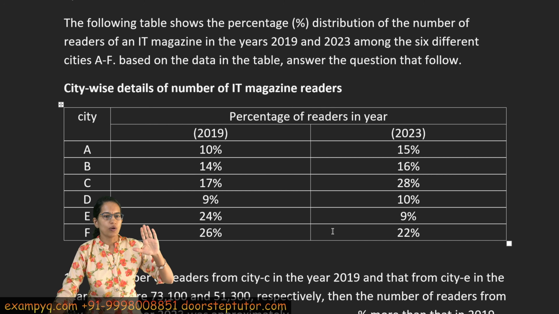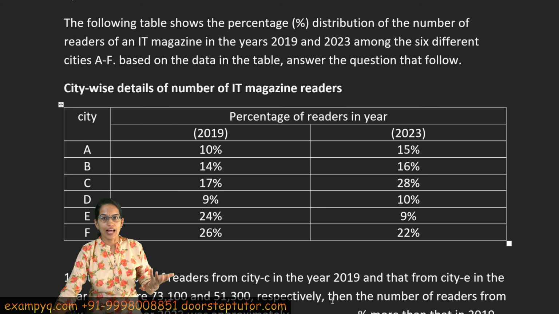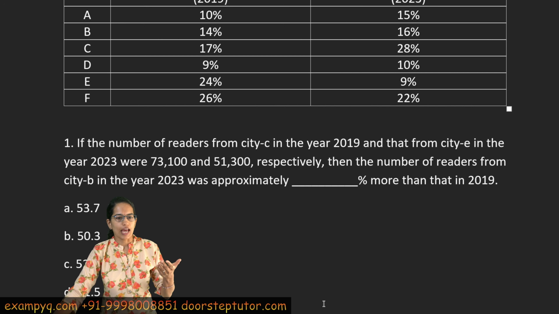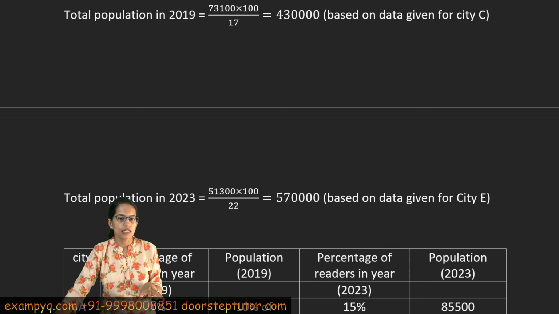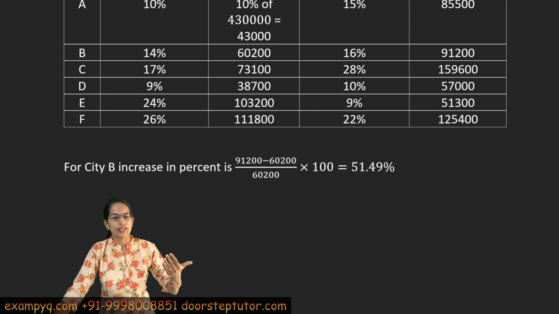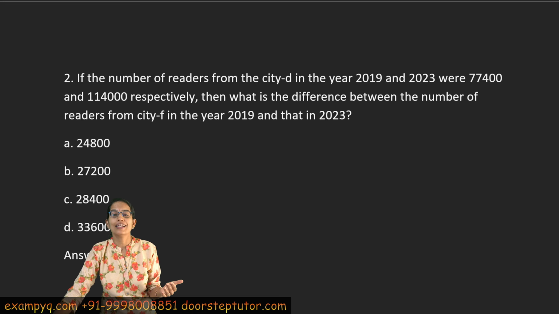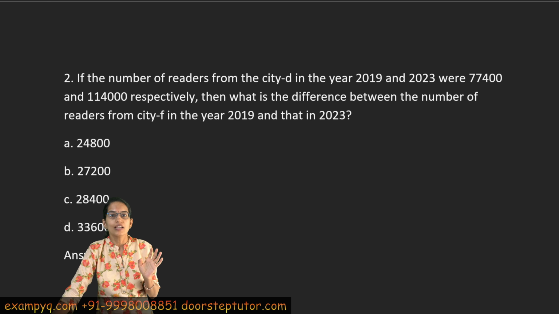Here you have the percentage of readers given, but the population in each case varied. So I calculated the total value from the values given in the first question, and did the whole calculation for each city. Then, when I scrolled down, I realized these population values were not asked in the remaining questions, so you have to do it from scratch.